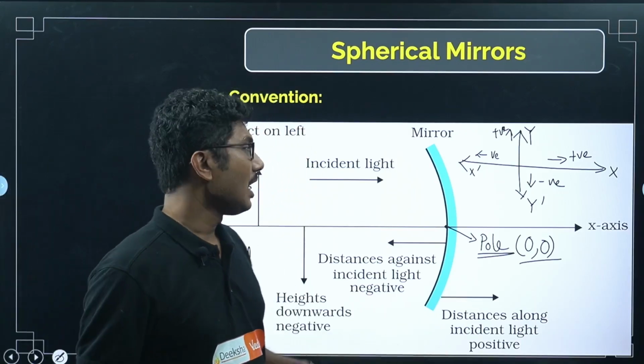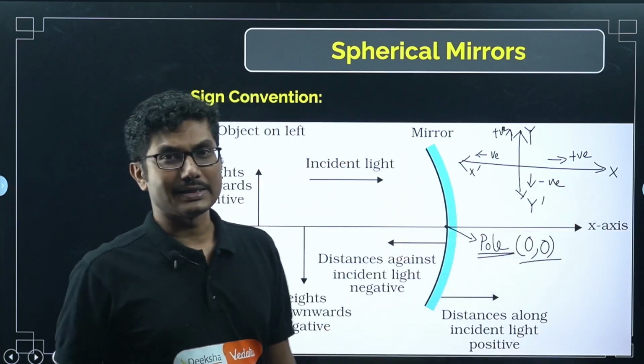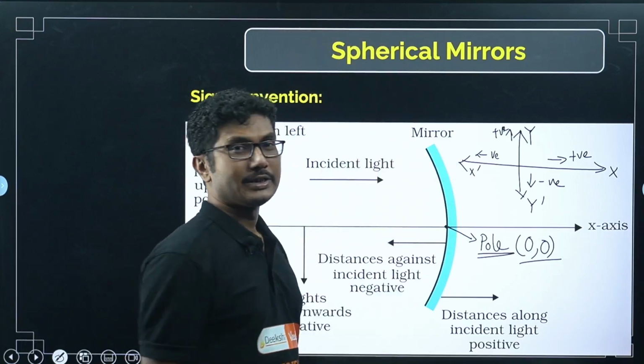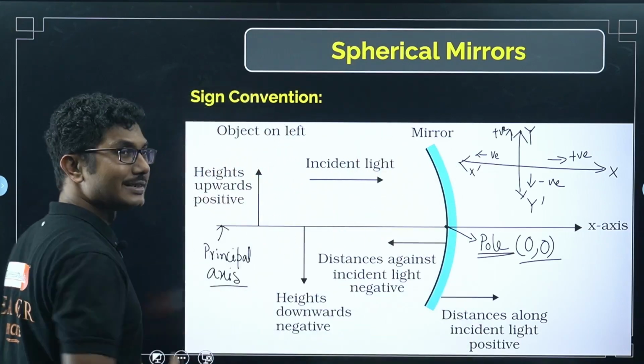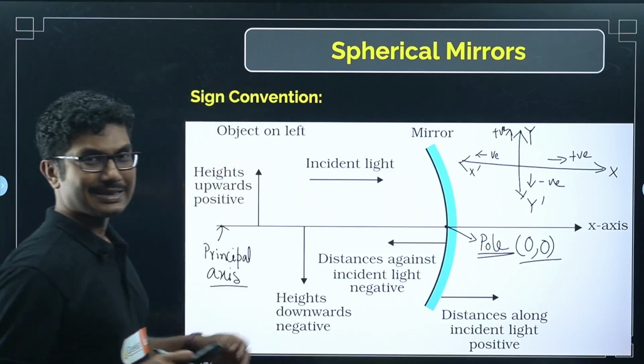whenever we are measuring anything on the right hand side of this pole, anything on the right hand side on the x-axis, that is the positive x-axis, so this is positive. Anything upwards is positive, anything on the left hand side is negative, anything downside is negative, right? These are the basic things that you need to remember.